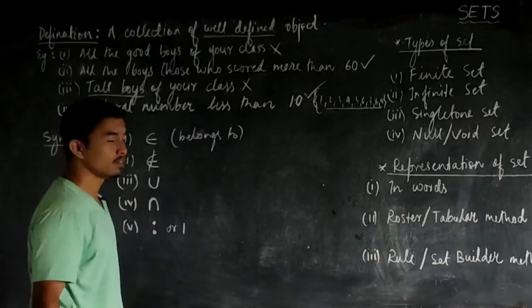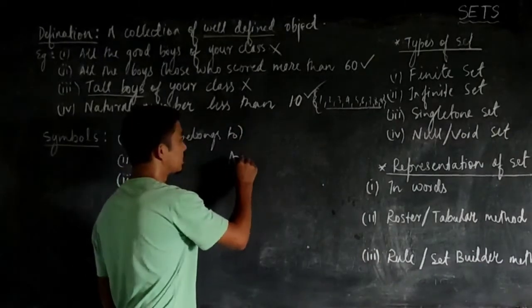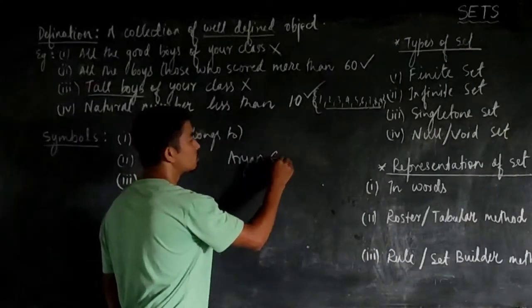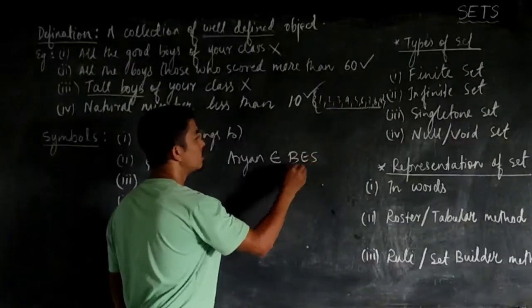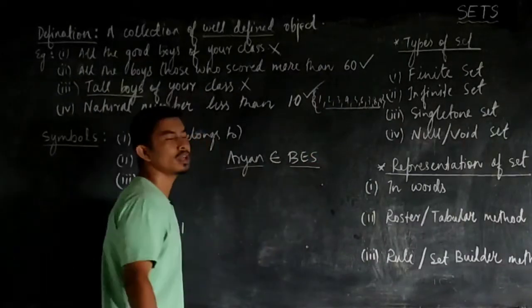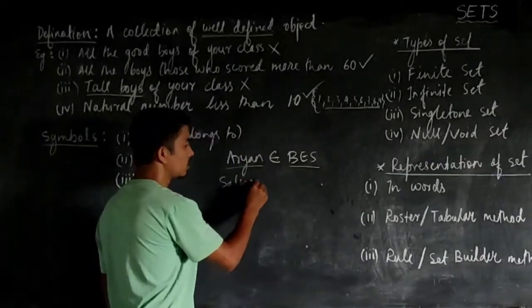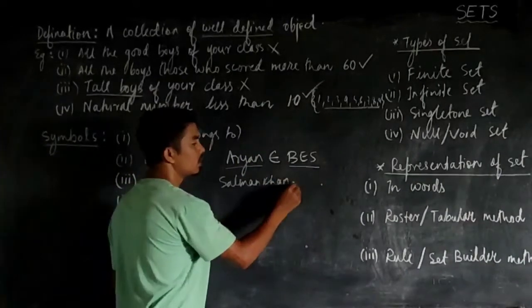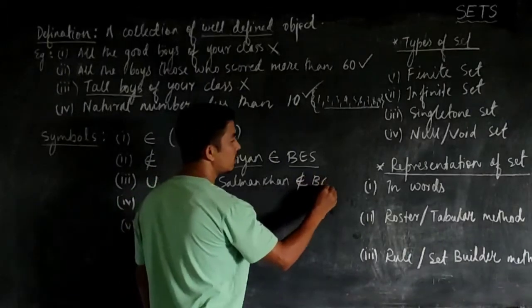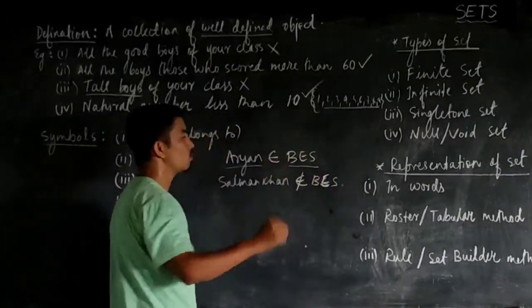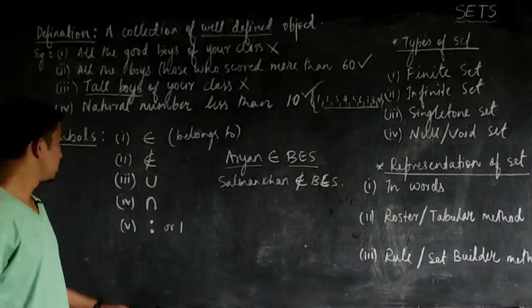For example, Aryan belongs to PES. So what does it mean? It means that Aryan belongs to Boone English School. Like Salman Khan, he doesn't belong to Boone English School. So that is what the term belongs to represents.